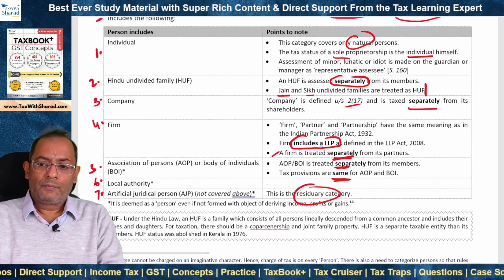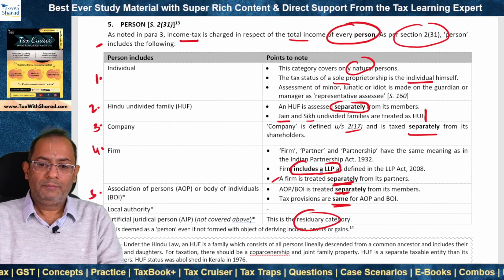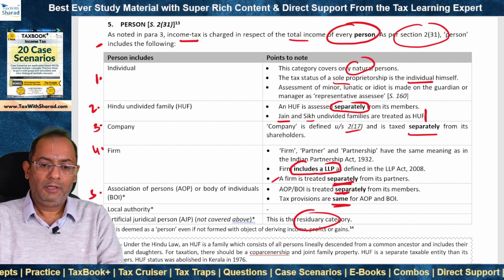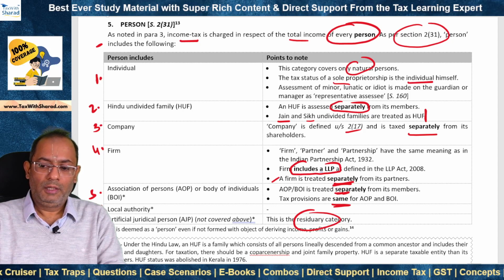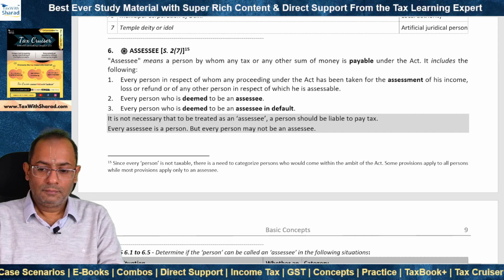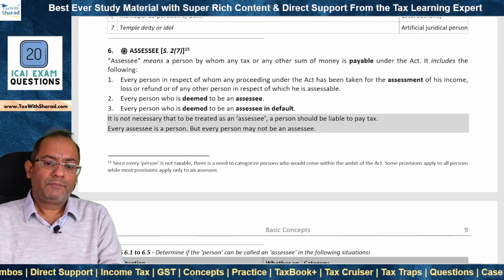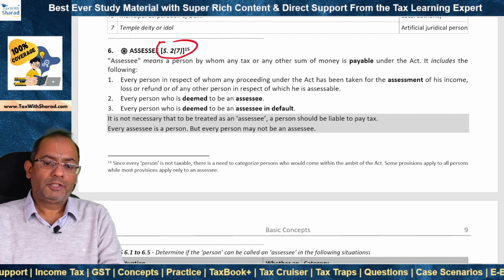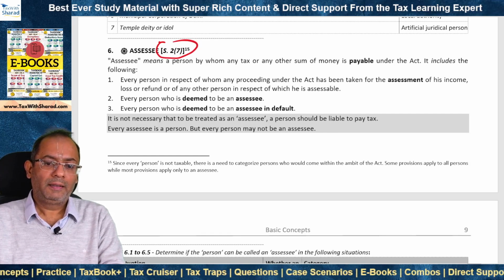So, income tax is charged in respect of the total income, and total income is computed for every person, which is defined as we discussed under section 231. The concept of assessee has been defined under section 27 and it is relevant for the purposes of the Act.